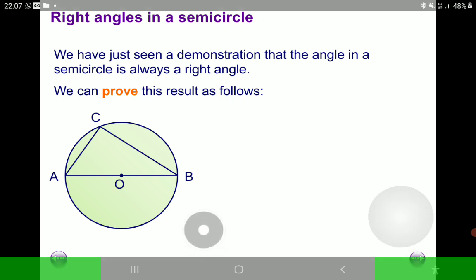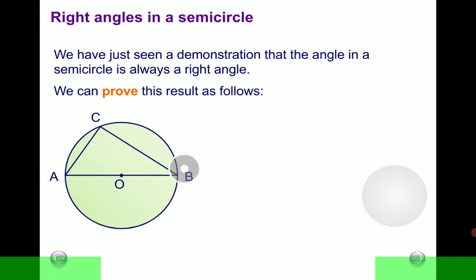First, we must have a circle, and inside it we have a triangle. Part of the triangle is diameter, so we have a diameter AB. And then we have other sides that complete a triangle. So this angle here is the angle that we are interested in, the angle ACB. We want to show that this angle is 90 degrees. Okay, so how can we do that? Sometimes you'll need to draw additional lines to a given diagram, which is going to help you to set out your formal proof.